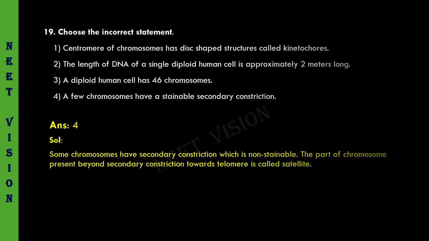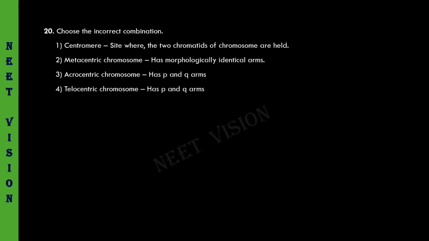Coming to the next question. Here also choose the incorrect combination. Incorrect combination you have to choose. Centromere, site where the two chromatids of a chromosome are held. Yes, it is absolutely true. Metacentric chromosome has morphologically identical arms. Yes, it has almost morphologically identical arms. Acrocentric chromosome has the P and Q arms. Yes, both acrocentric chromosomes and submetacentric chromosomes have a shorter P arm and longer Q arm.